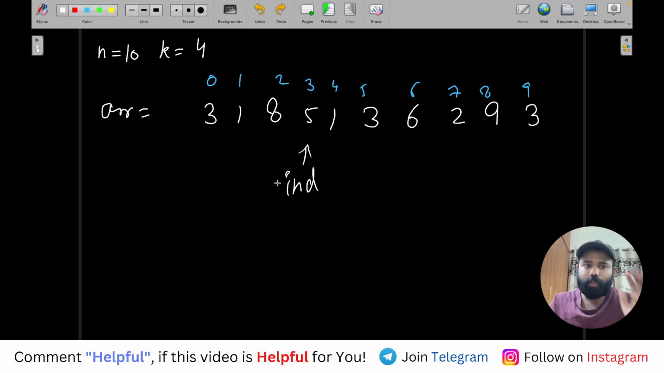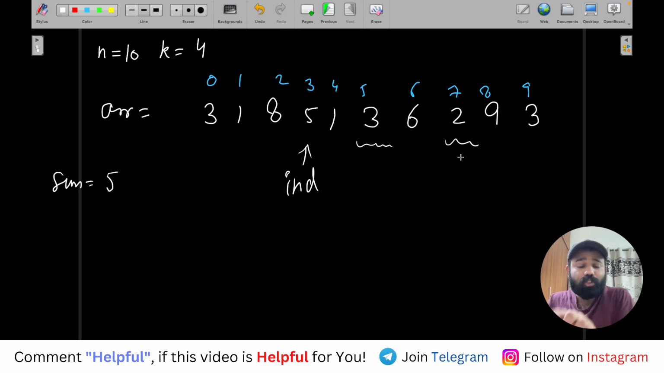Let's see. Initially in your sum this 5 will be added, right? Obviously next you have to take two more numbers, because your final subsequence should be of size 4. Let's say for example you have taken this number and this number more.